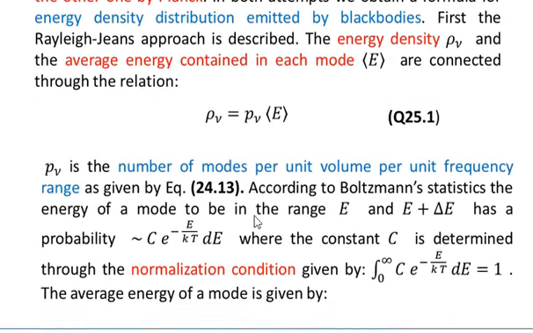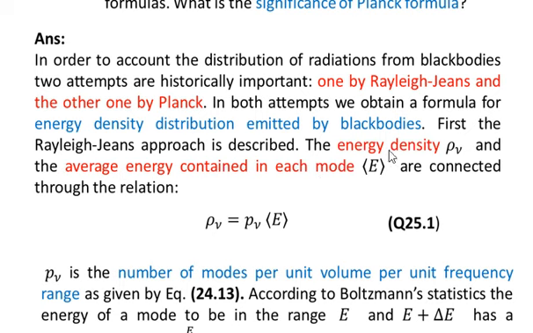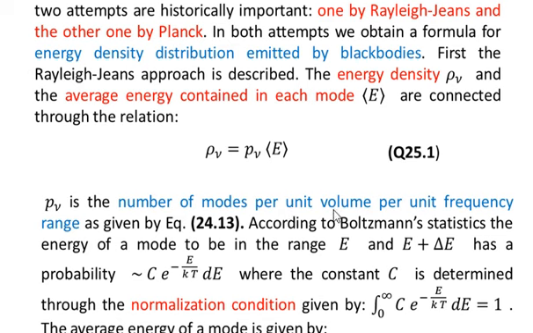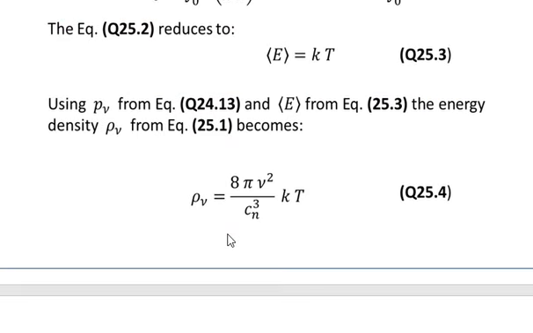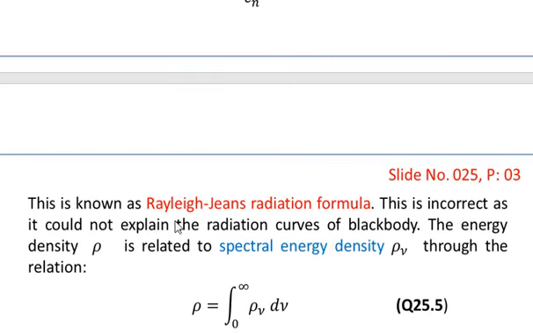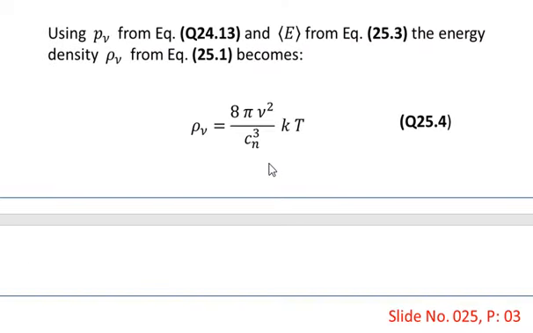Let me recall that rho nu represents the energy density, and P nu is the number of modes per unit volume per unit frequency range. So we have calculated the energy density rho nu, which is given by equation 25.4. This is known as the Rayleigh-Jeans radiation formula.